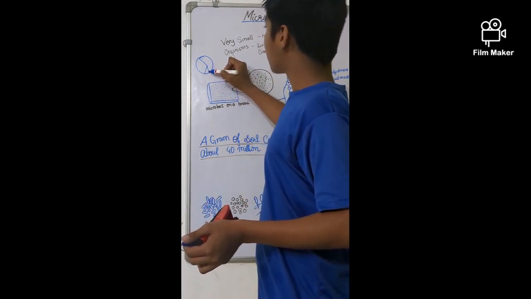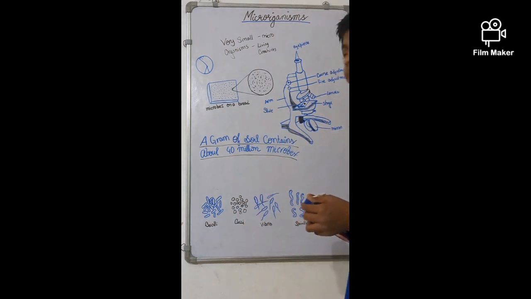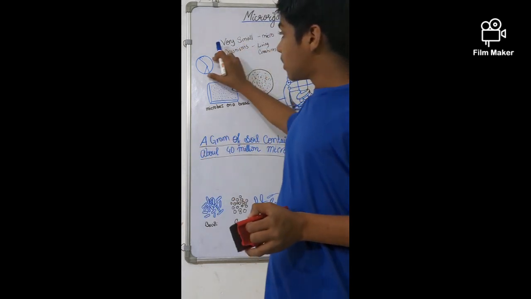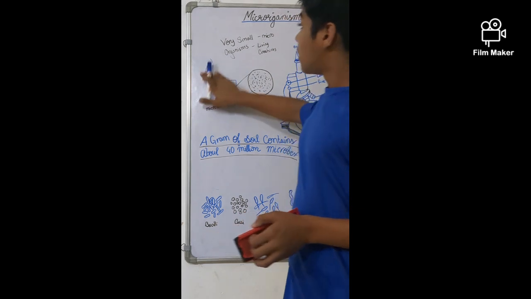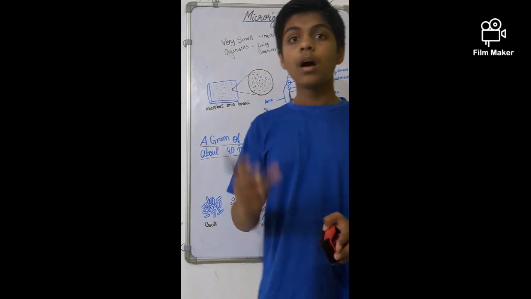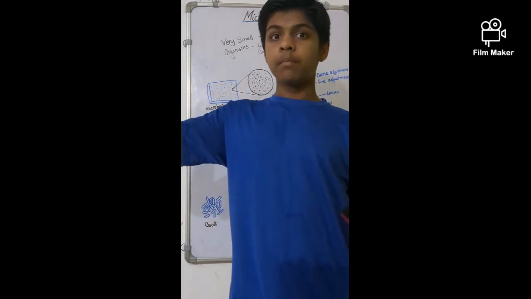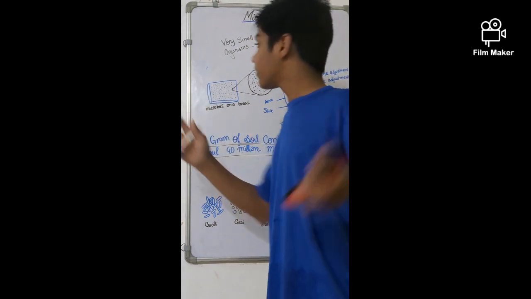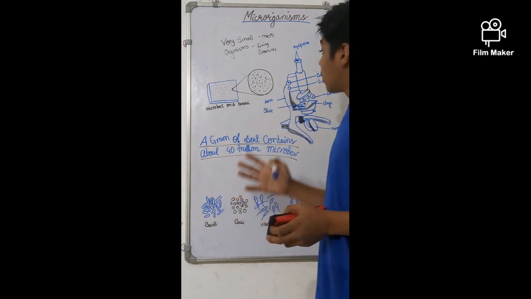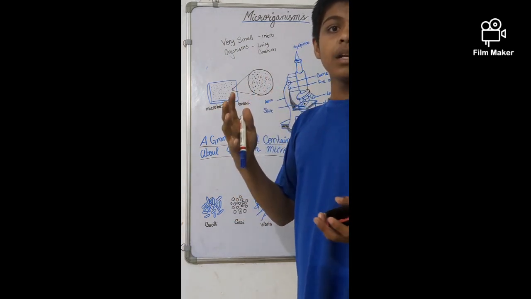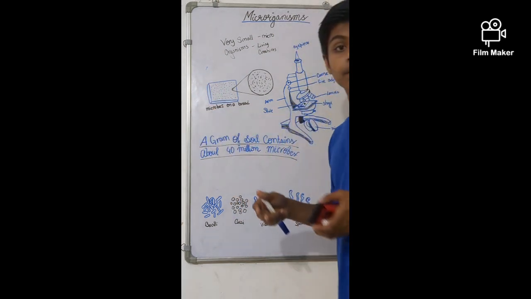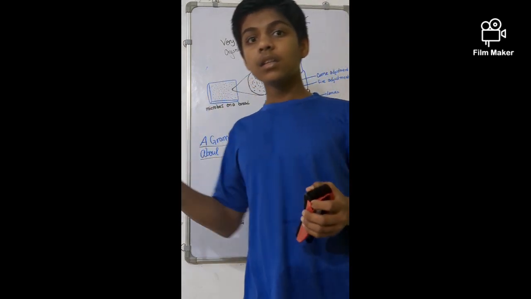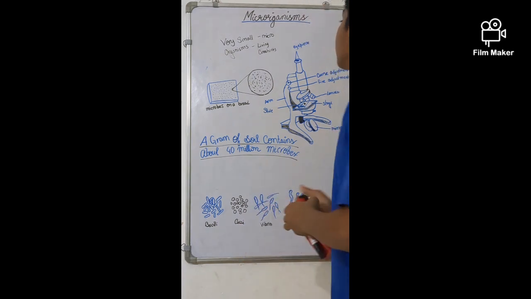Nitrogen. 21% is oxygen and the rest is nitrogen. So abundant means in more number, in more quantity. Microorganisms are the most abundant living creature on our earth, as earth is the only living planet that humans have discovered to date.